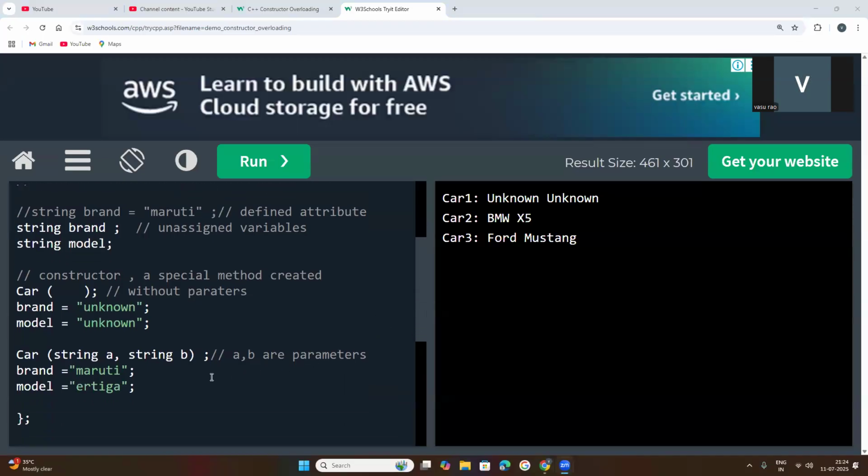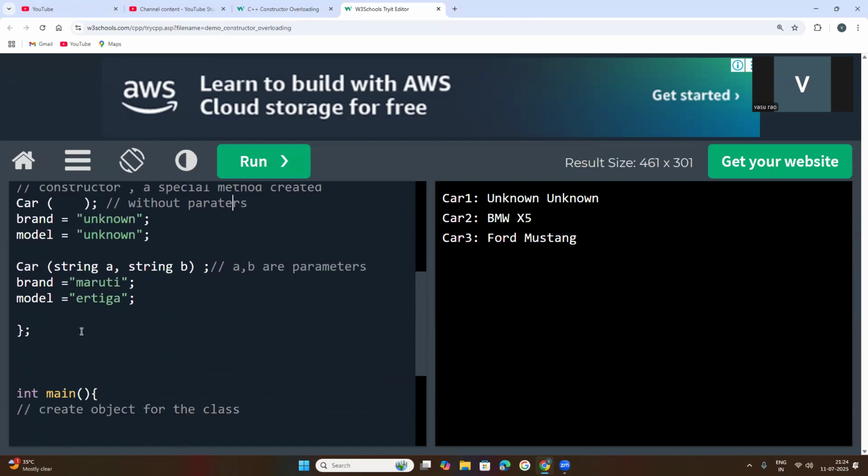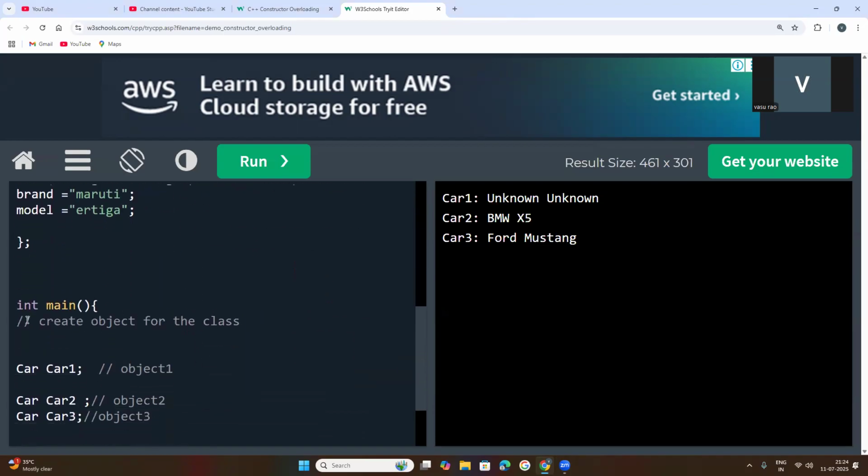So now what we have done here is created two constructors. One is this constructor, and another is a constructor with parameters. So constructor overloading is achieved here. Then inside of the main function, objects are created.